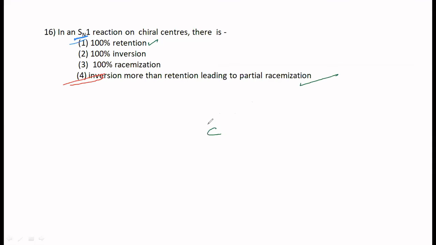Now, supposing you have got this. You have got a Cl here, you have got hydrogen, you have got CH3, and then C2H5. This has to undergo an SN1 reaction, isn't it? When OH comes and substitutes this, what exactly happens is, this is going to form a carbocation. That is what we think.